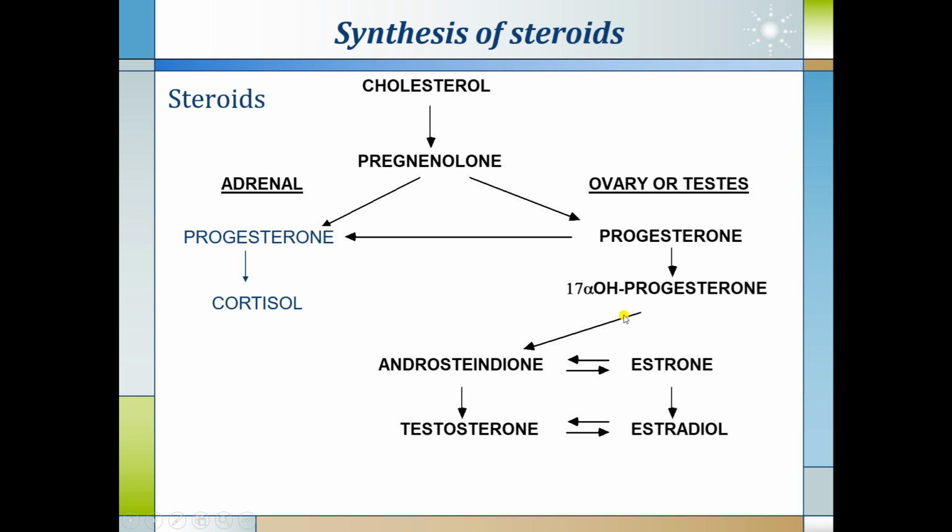This will be converted into androstenedione, which will be converted into estrone, and testosterone will be interconverted into estradiol, and estrone will also be converted into estradiol. Estradiol is the active form of estrogen inside the body.